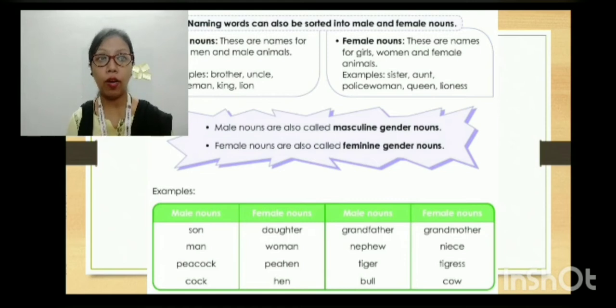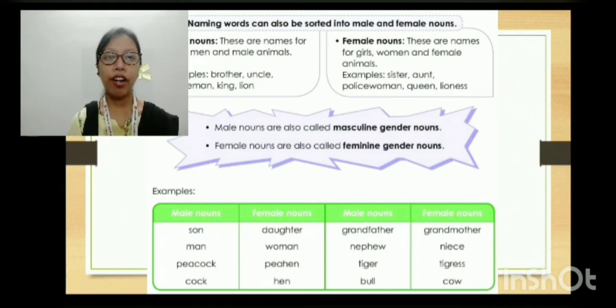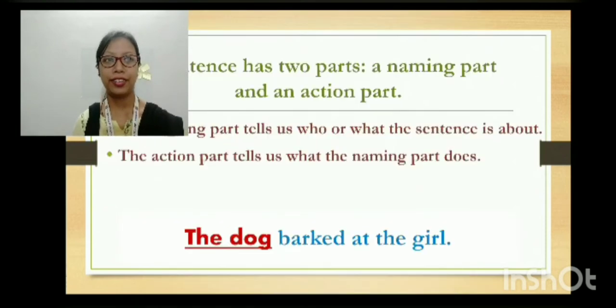Males are all the male animals or boys, and females are the girls, women, and female animals. Here are a few examples: son, daughter, man, woman, peacock, peahen, cock, hen, grandfather, grandmother, nephew, niece, tiger, tigress, bull, cow.